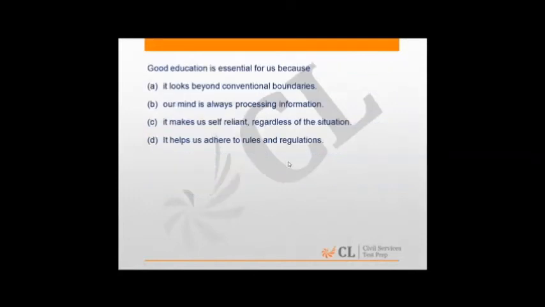Good education is essential for us because it looks beyond conventional boundaries, and most importantly, it makes us self-reliant regardless of all the situations. So it helps us take care of ourselves. So that's the critical thing about good education. So the others are mentioned as a part of good education, but the core of good education is our ability to be self-reliant.